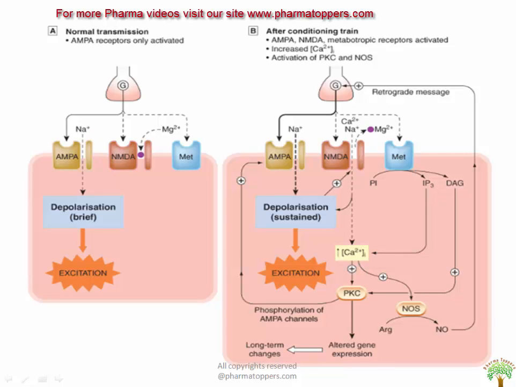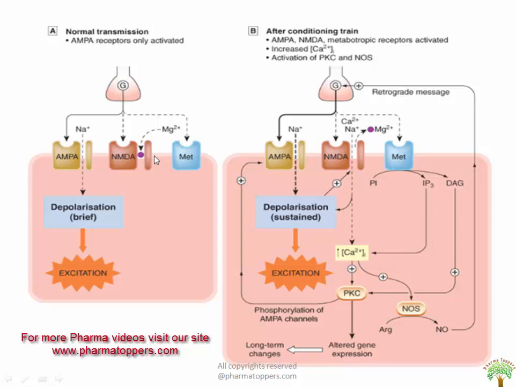So here you could see, friends, this figure illustrates the normal transmission and the conditioning transmission of glutamate. Firstly, the NMDA channel is blocked by the magnesium ion, which occurs at physiological magnesium concentrations when the cell is normally polarized. But when a sustained postsynaptic depolarization is produced by glutamate acting repeatedly on the AMPA receptor, it activates and depolarizes the cell, which removes the magnesium block, and NMDA receptor activation then allows calcium to enter.